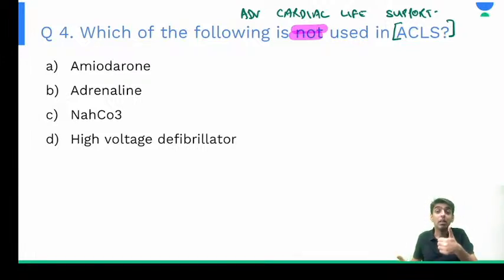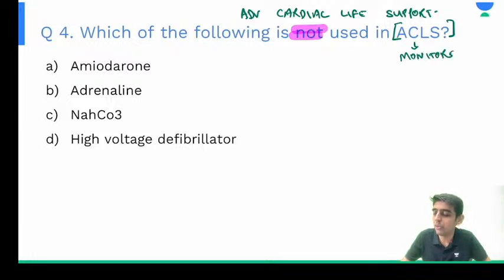So the options are amiodarone, adrenaline, NaHCO3, that is soda bicarb, or high voltage defibrillator. So what happens in ACLS, guys? In ACLS, you have got all the monitors available with you, right?